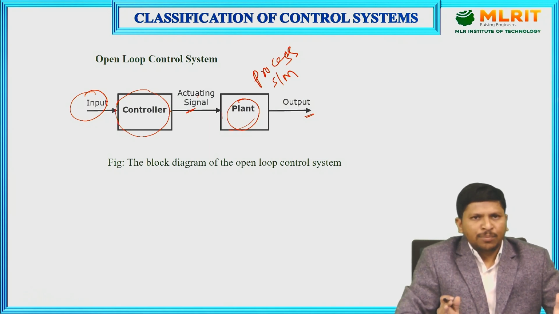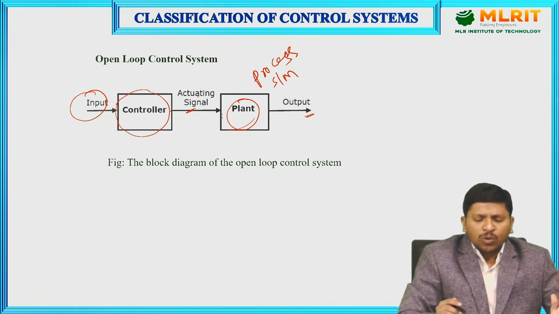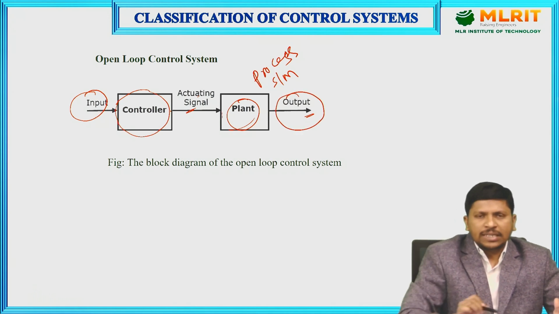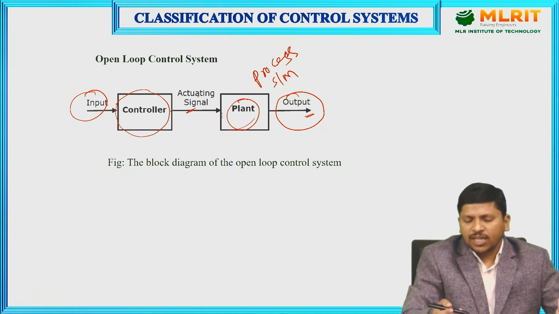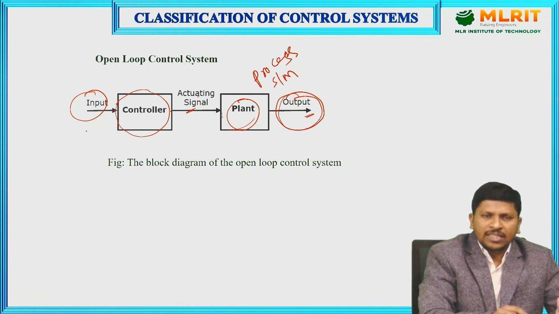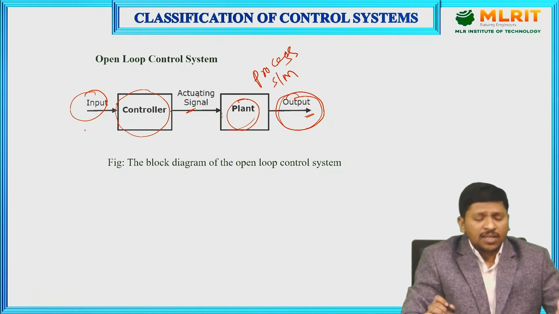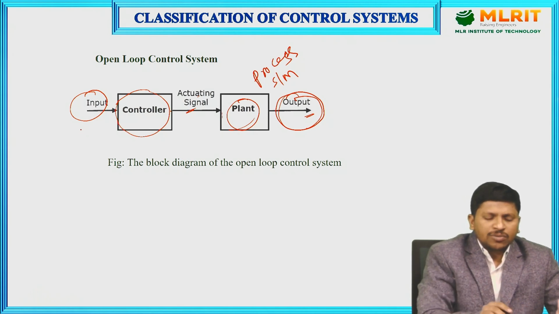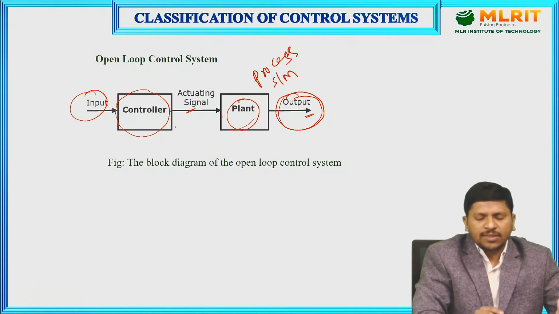What is meant by an open loop control system? The output quantity has no effect upon the input quantity, because there is no feedback between the input and output. Whenever the input signal is given to the controller, the controller produces an activating signal.